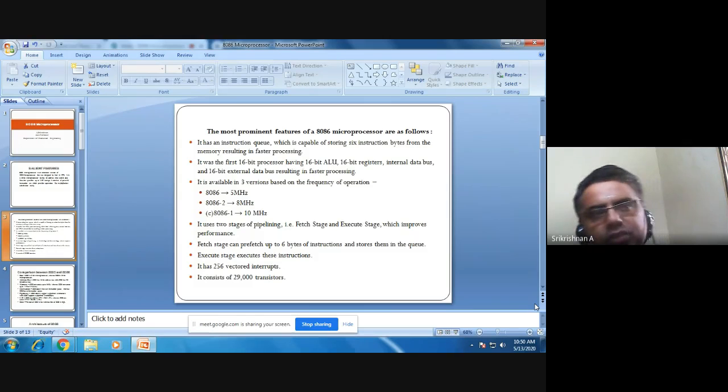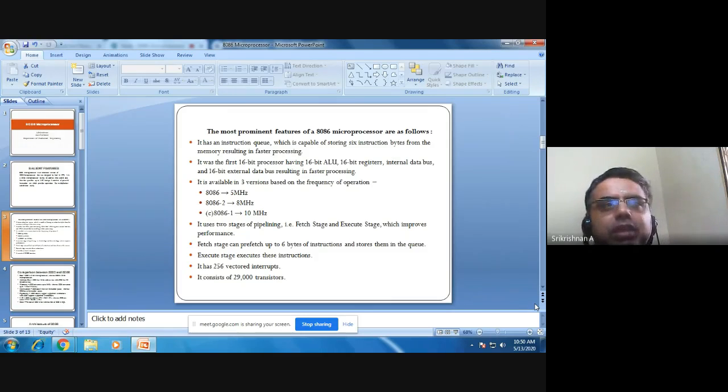If you all know what a queue means, we stand in a queue for any service, say when you want to buy a ticket for movies or railways. Presently, when the lockdown is over, I think queue systems will take more prominence, where the first person to come will be served first. So the queue is nothing but first in, first out. The first person going in will be the first person to be served.